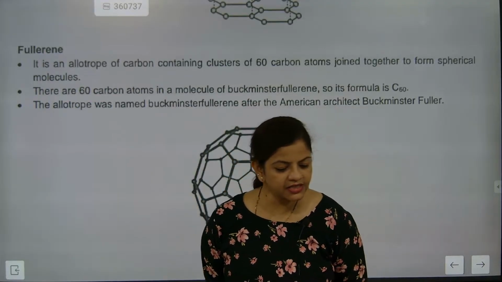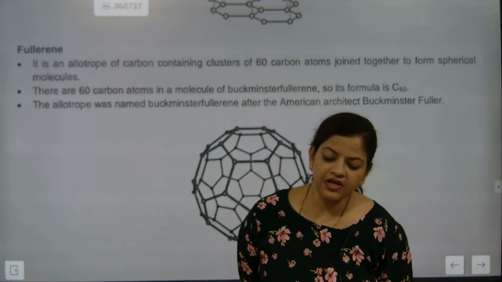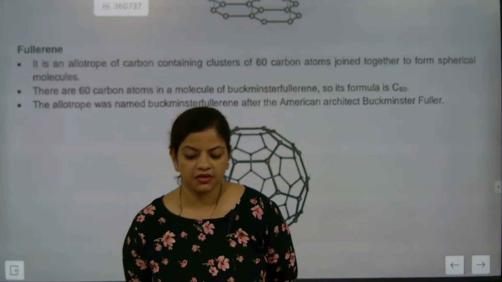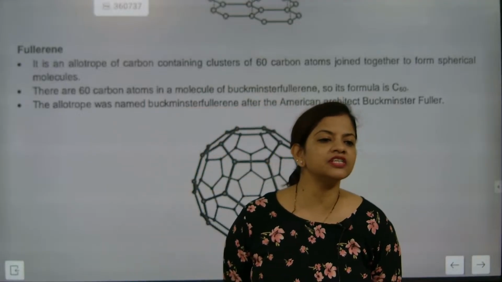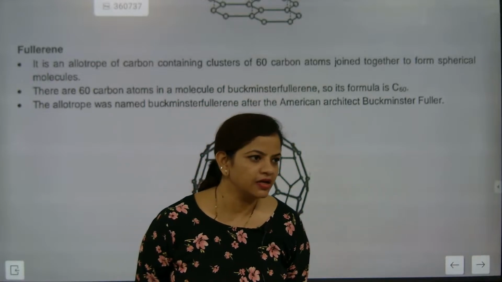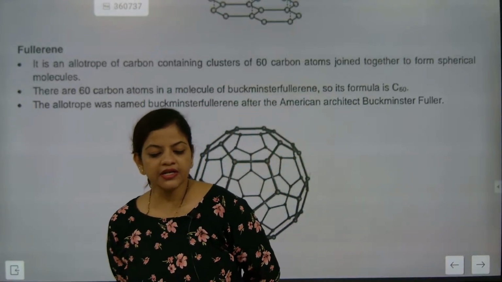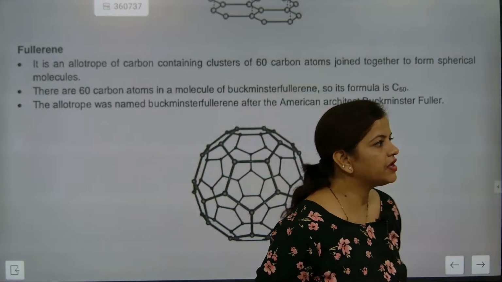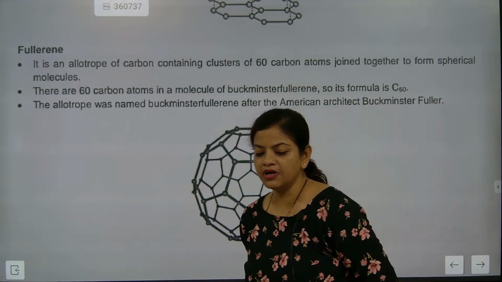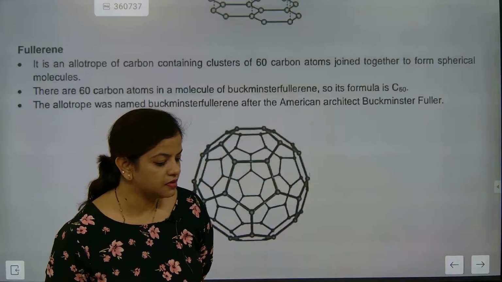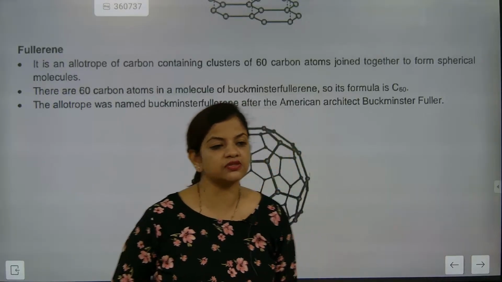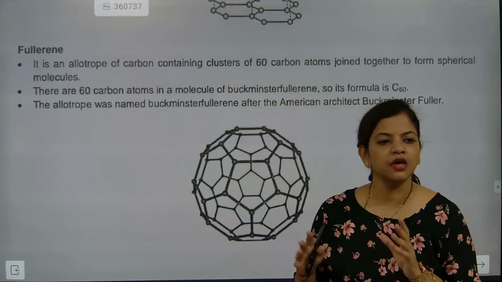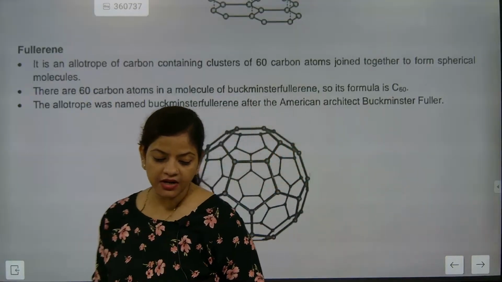Next, it is having 20 six-membered rings. 20 hexagonal rings.